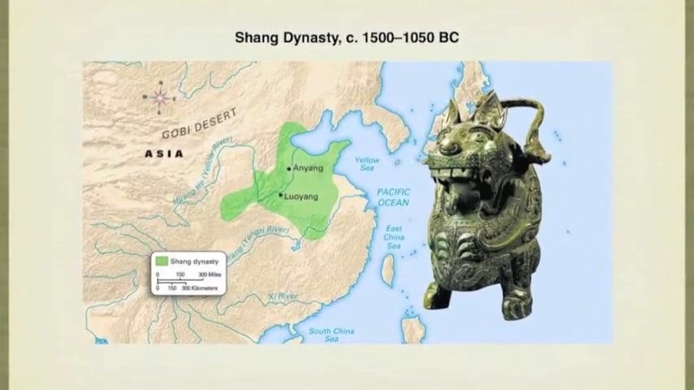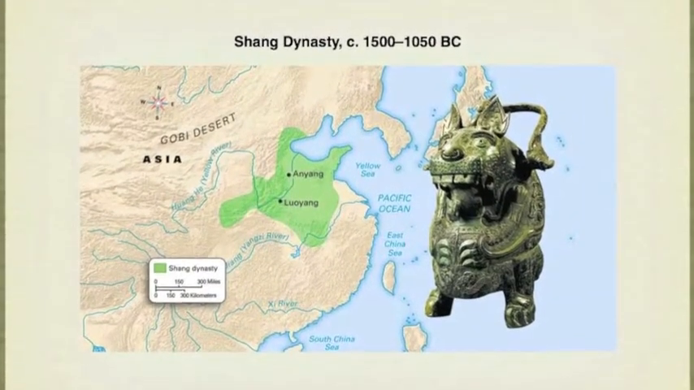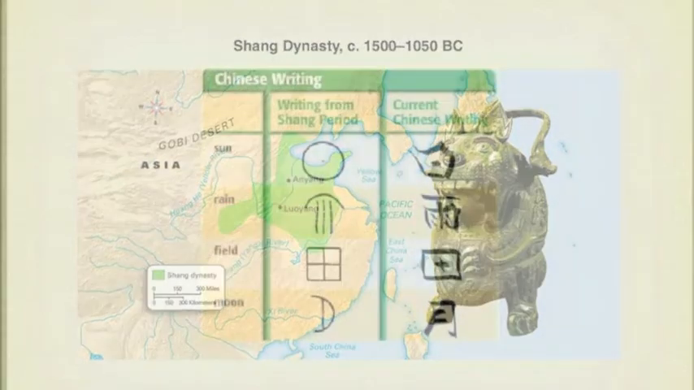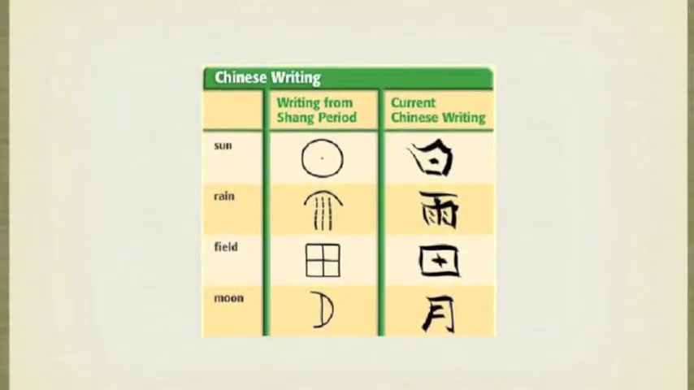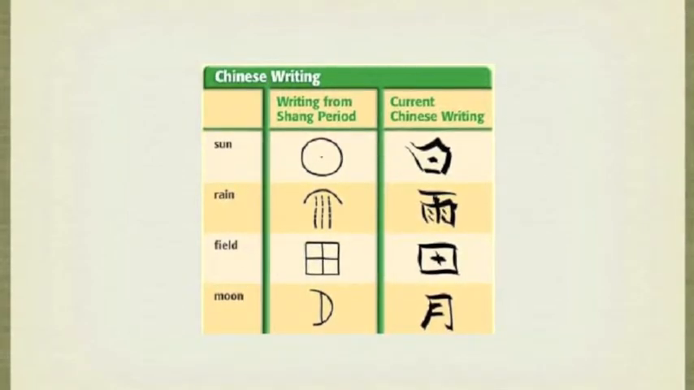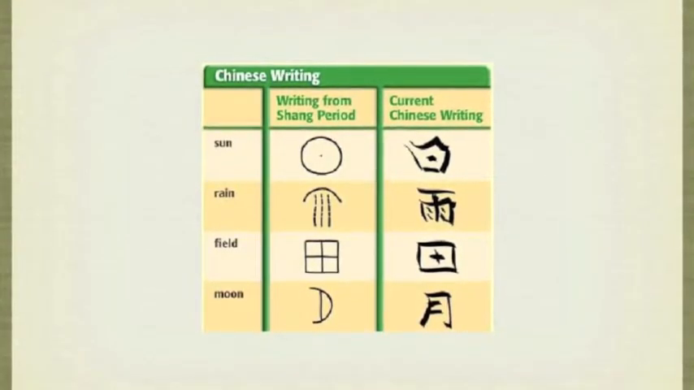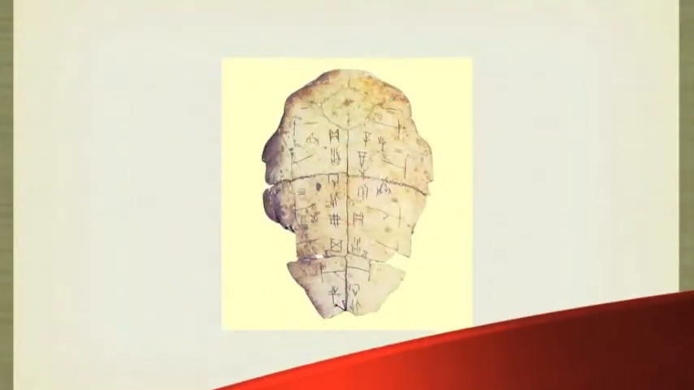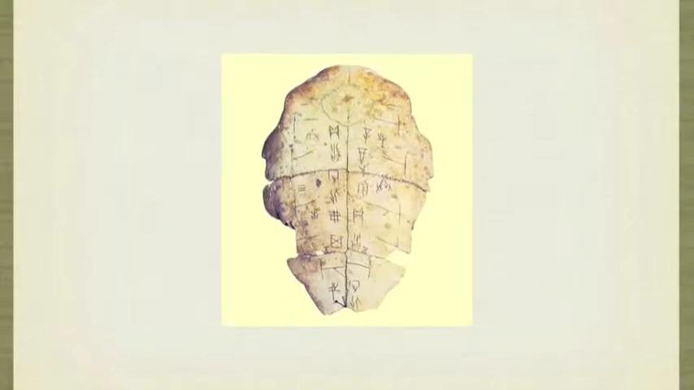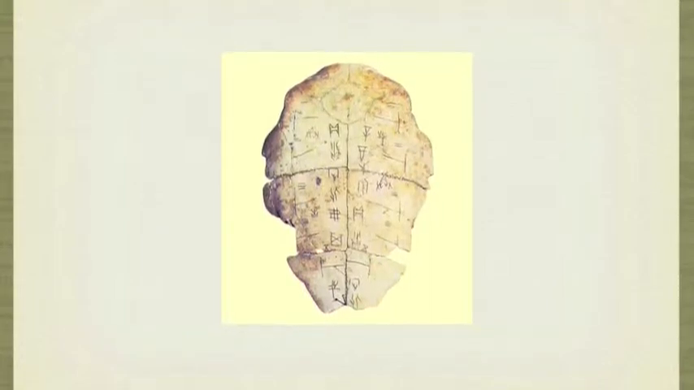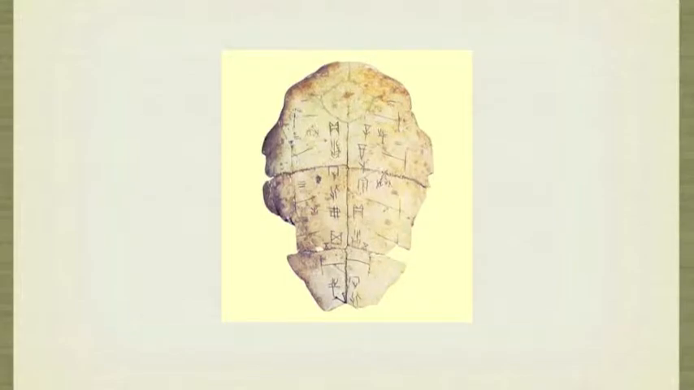The first dynasty for which we have clear evidence was the Shang dynasty. It lasted from roughly 1500 to 1050 BC. The Shang made many advances, including China's first writing system. The Chinese symbols that are used today are based on those of the Shang period. Chinese priests would carve questions about the future on cattle bones and turtle shells. They were then heated, causing them to crack. The priests believed they could read these cracks to predict the future, which is why these bones were called oracle bones.